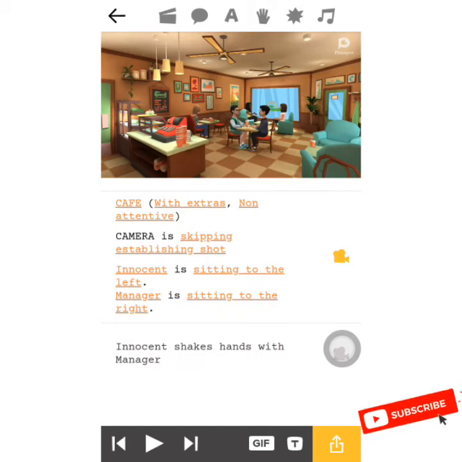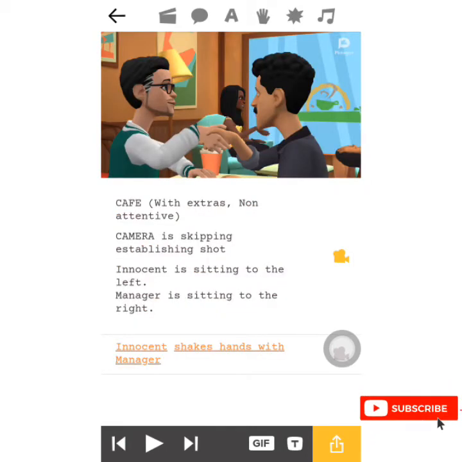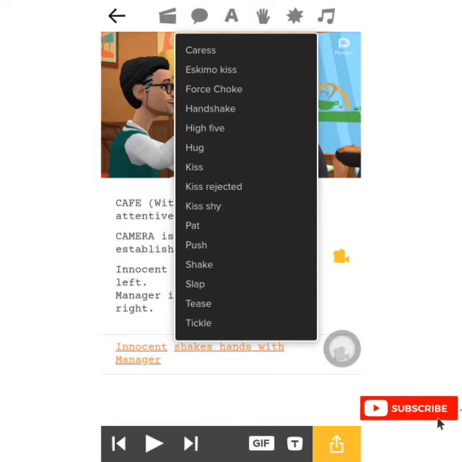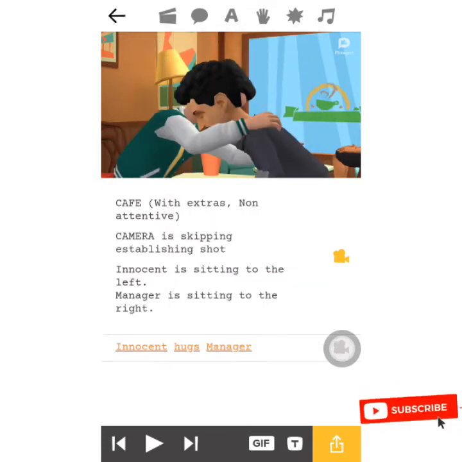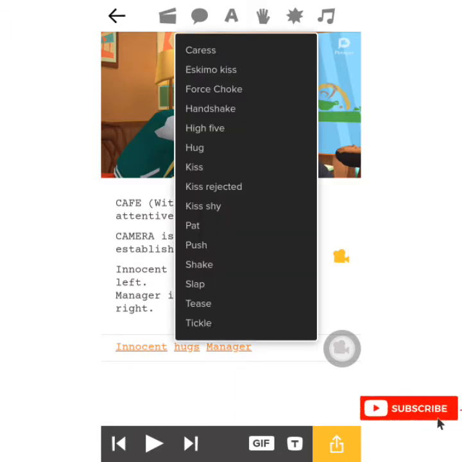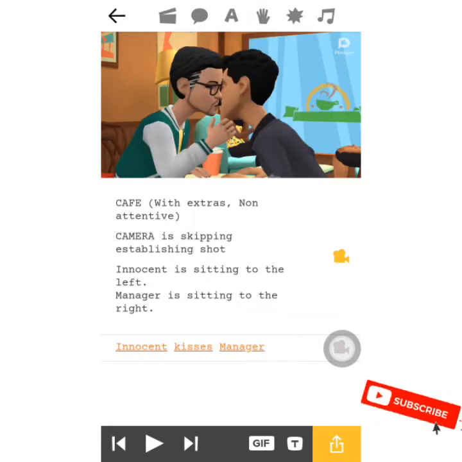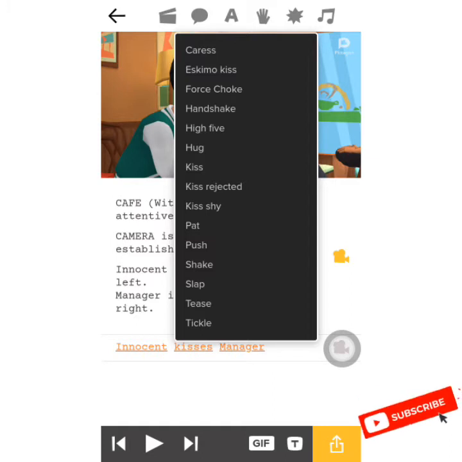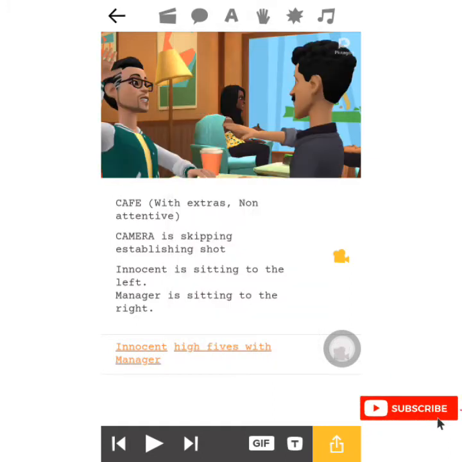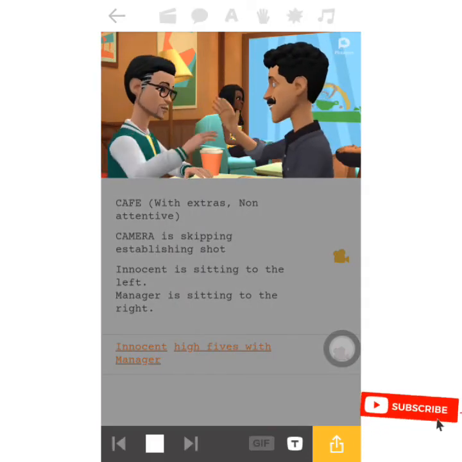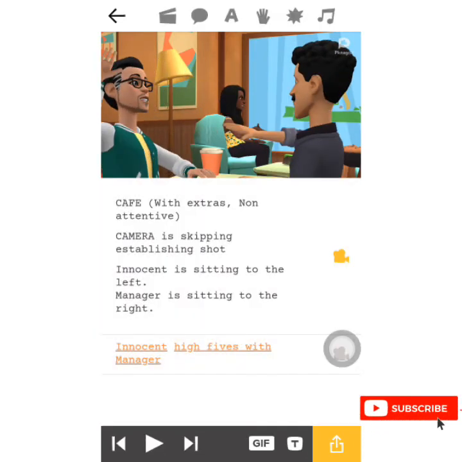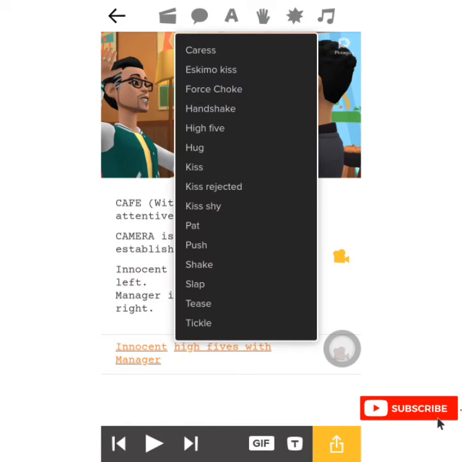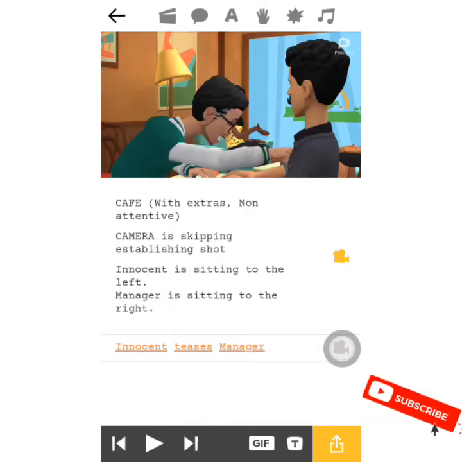We can change the action right here. Let us say it is a hug. You see the effect? Let us change it to kiss. You see the effect? Let us change it to high five. You play it. You see that? That is how you can add these actions.